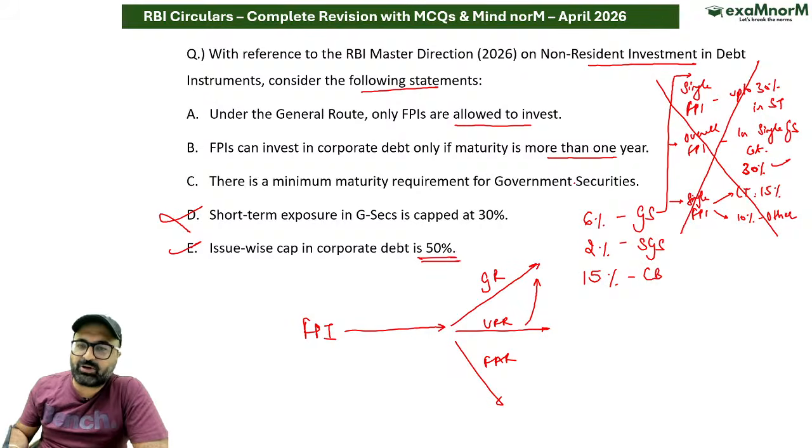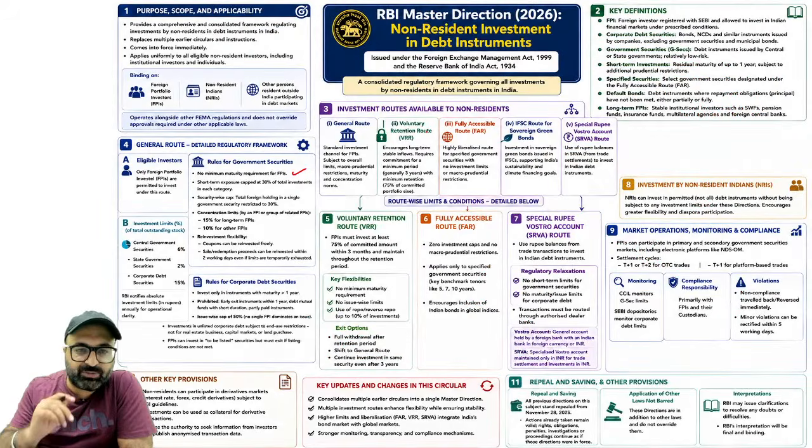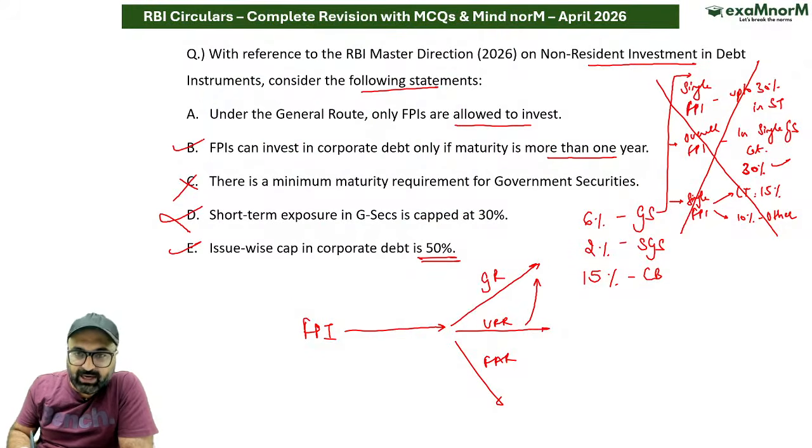So there is a minimum maturity for government securities. No, FPI can invest in corporate debt only if maturity is more than 1 year. Investment only allowed in maturity greater than 1 year. So that statement is correct. Under the general route only FPIs are allowed. Correct. So answer क्या होगा सर? A and B both are correct.